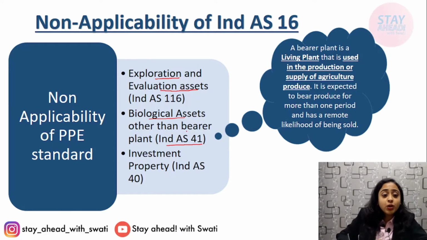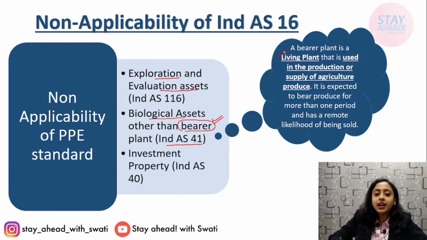But bearer plants will be considered in PPE. Now, what is a bearer plant? It is simply any living plant that is used for the production or supply of agricultural produce. It is expected to bear produce, that means any fruits, vegetables, cereals, etc., and that too for more than one period. It also has a remote likelihood of being sold as agricultural produce. This is known as a bearer plant.